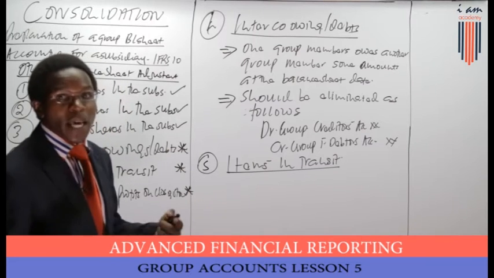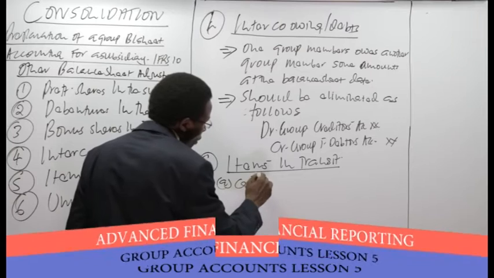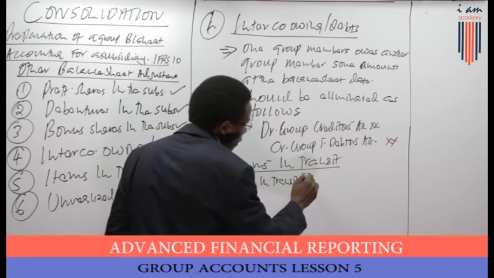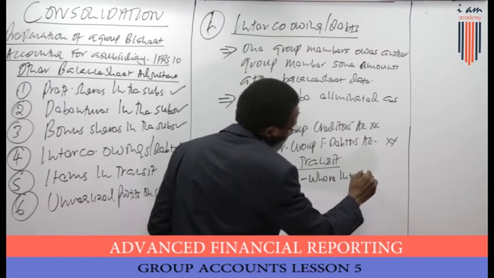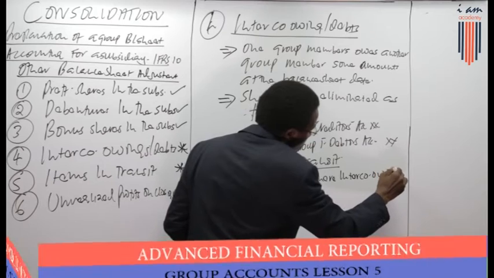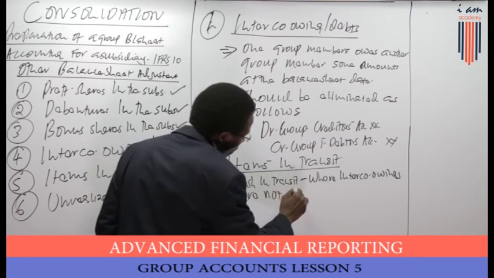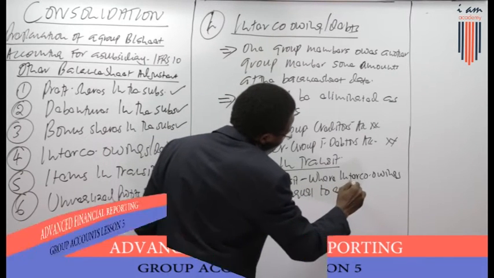Items in transit may either be a cash in transit or goods in transit. This is where the intercompany owings are not equal to each other.